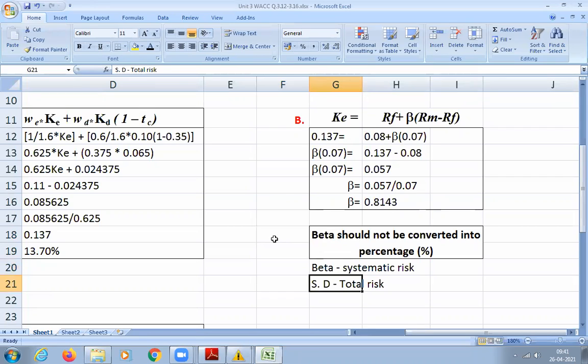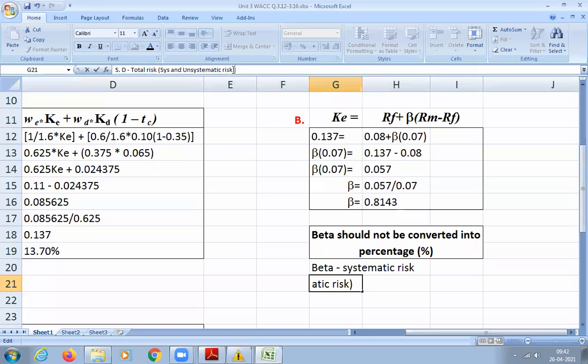And when anybody wants to purchase your company shares and know the total risk the company has, they can calculate total risk. This total risk will be measured by standard deviation. What do you mean by total risk? Total risk includes both what? That is systematic and unsystematic risk.